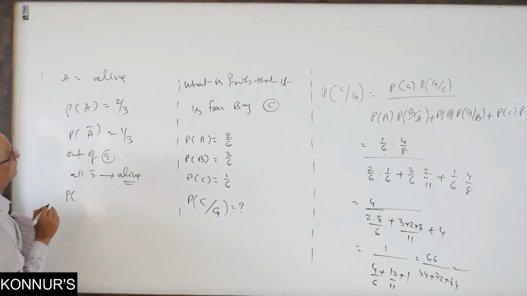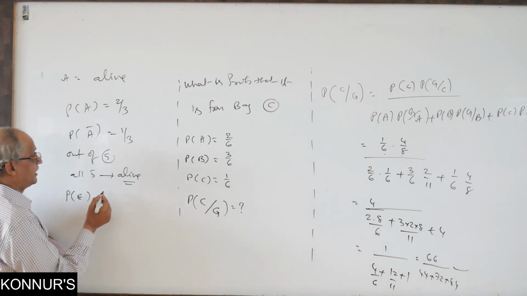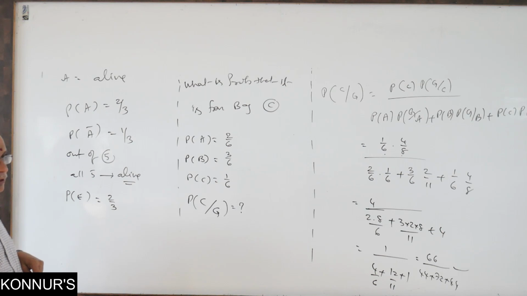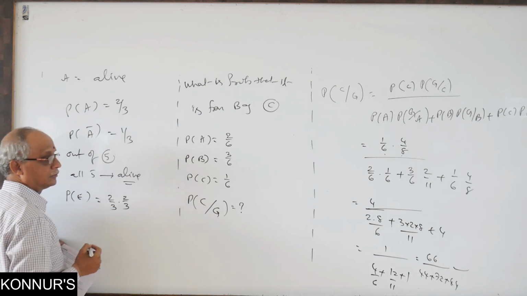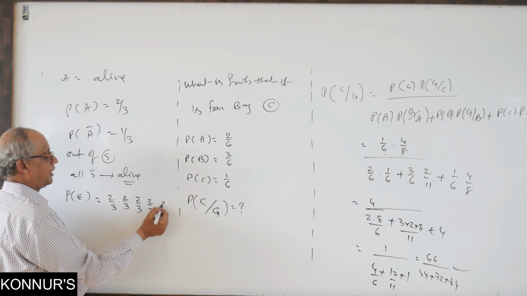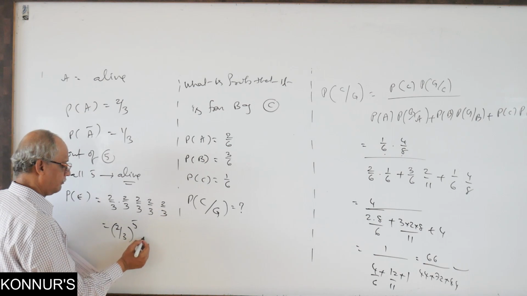Probability of E, where E represents all 5 persons are alive. First person alive, what is the chance? 2 by 3. And we use the multiplication theorem, because all happen in one operation. Second is also alive, third is also alive, 4 is also, 5 is also. Therefore, (2 by 3) whole power 5.